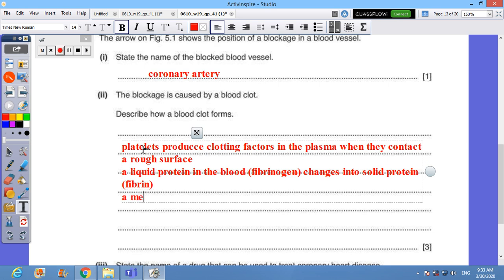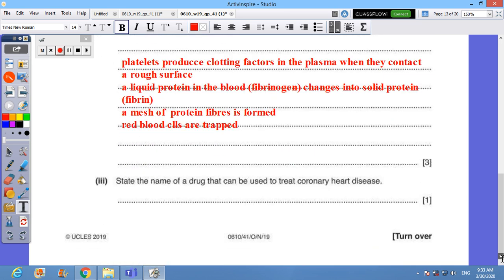Then a mesh of protein fibers is formed, and then red blood cells are trapped. This is how a blood clot may form.